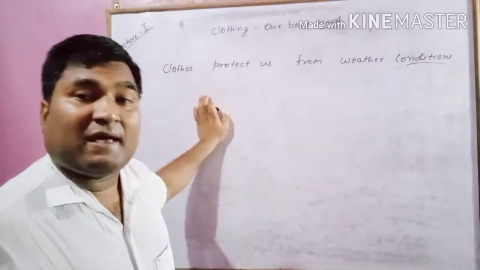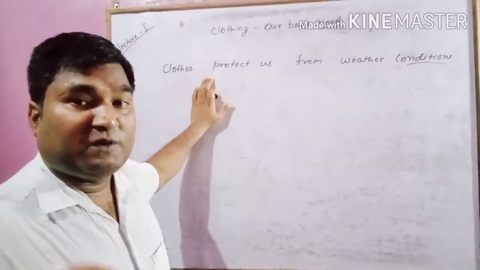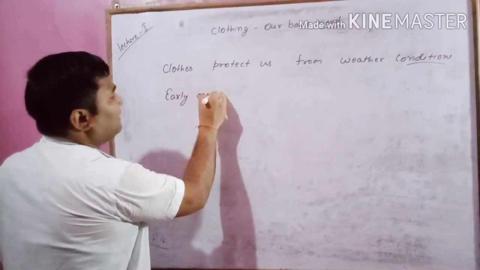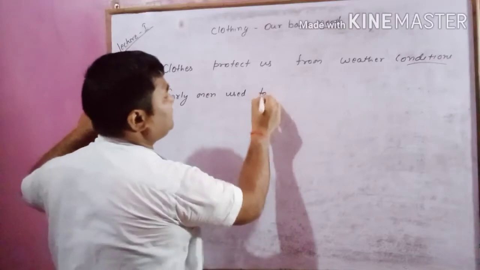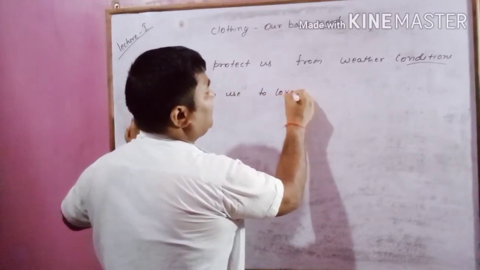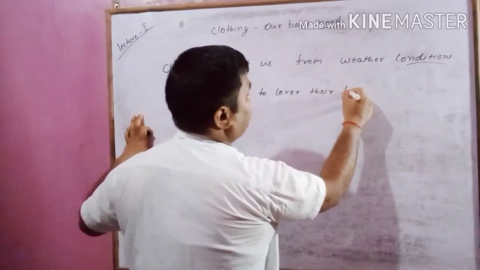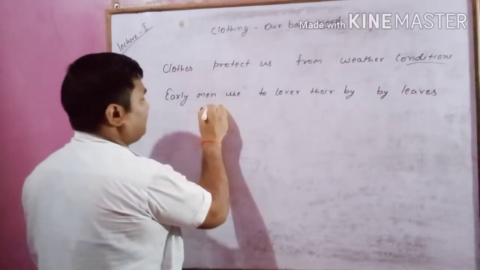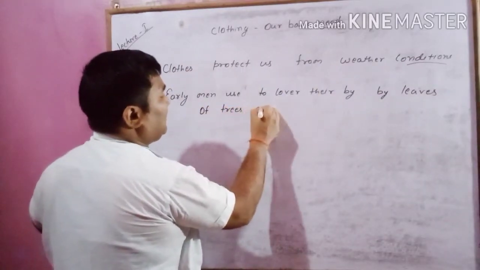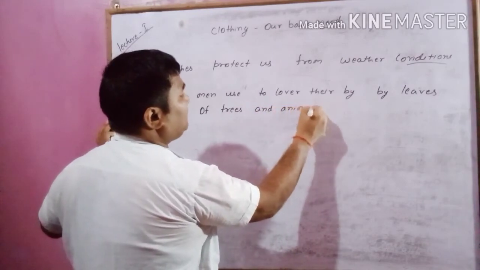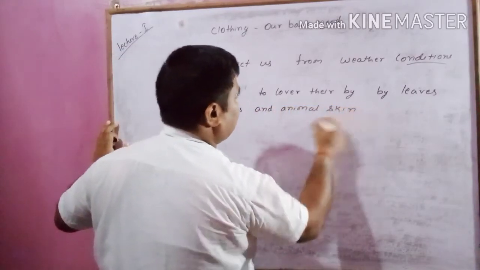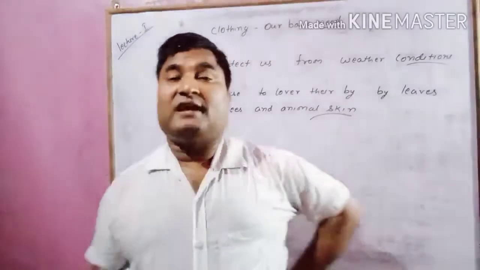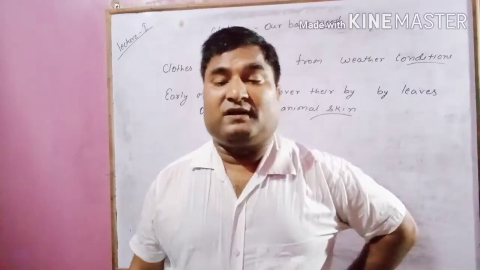Okay, so the important thing that we have to see in today's video is that early man used to cover their body with leaves of trees and animal skin. Okay, so early man used to cover their body with the help of leaves of tree and the animal skin.